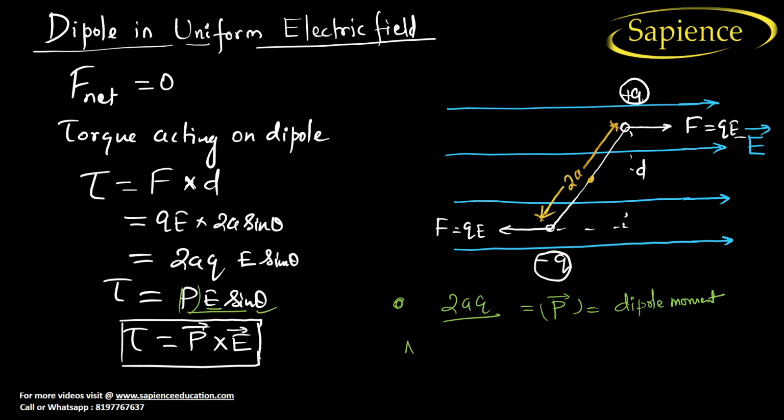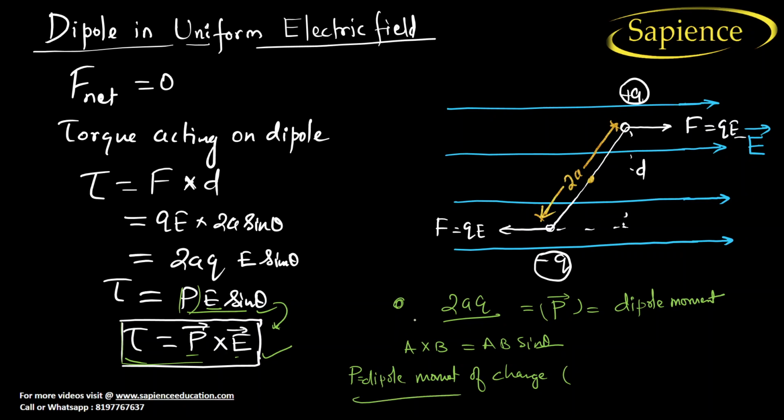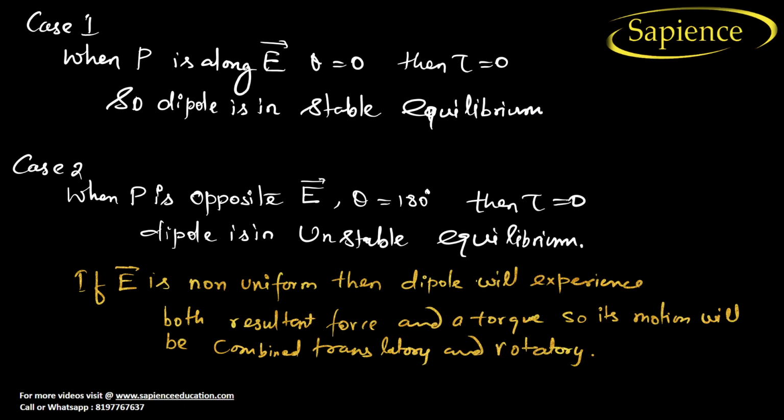Now we know that A cross B is equal to AB sin theta. Here also we have got the similar thing. So finally torque is equal to P cross E, where P is the dipole moment of the charge. I hope you have understood this, right?